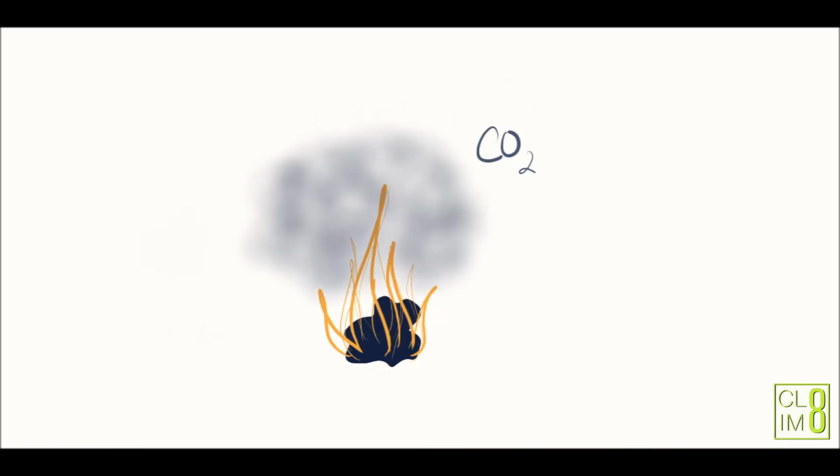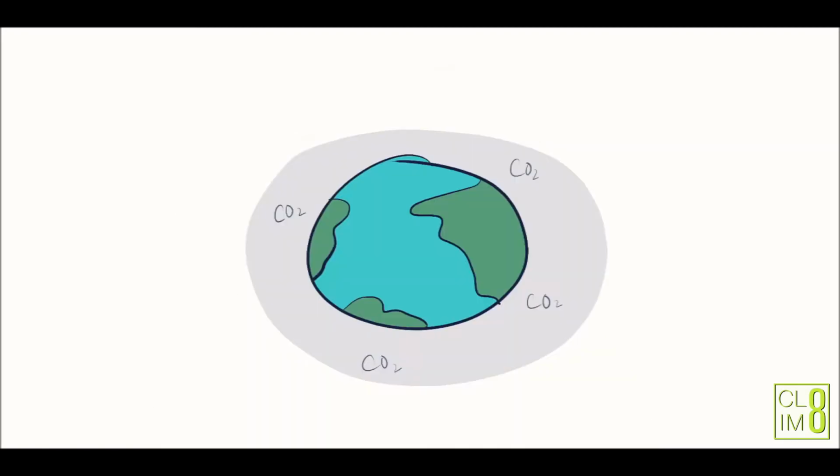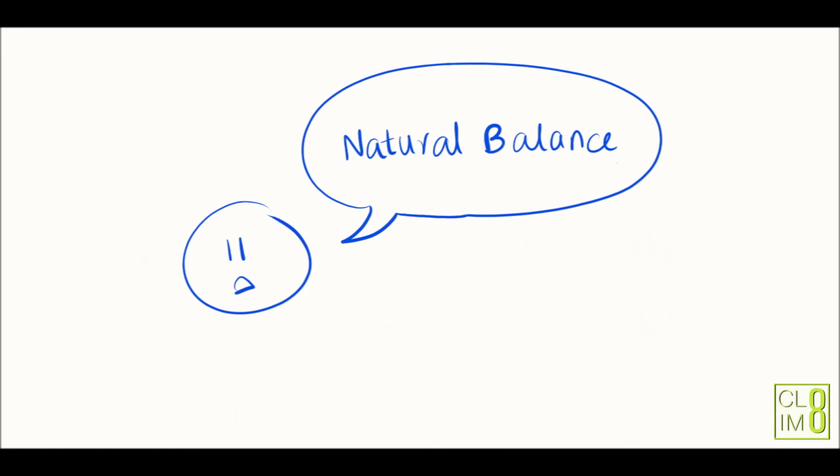When you burn coal, for example, it releases CO2, or carbon dioxide. Now, we have industries all over the world burning fossil fuels. That means we have a lot more CO2 in the atmosphere now. So, what's the problem? When you breathe in O2, you end up breathing out CO2. And it has always been this way. But now, natural balance is being affected.